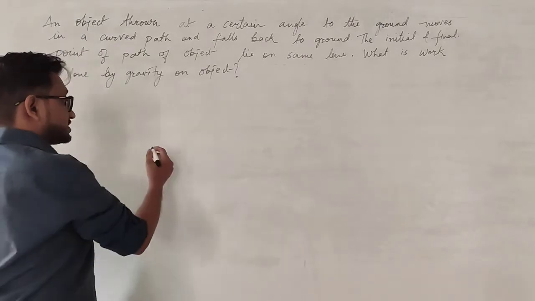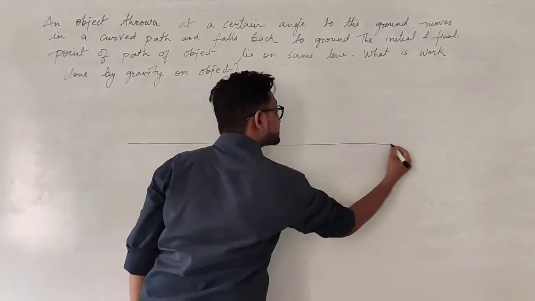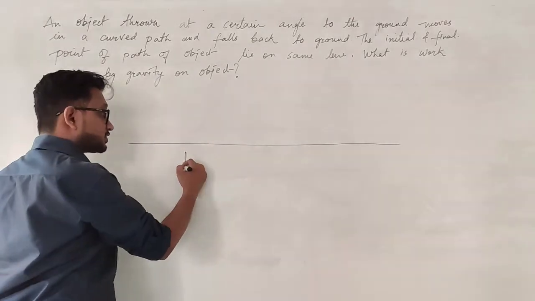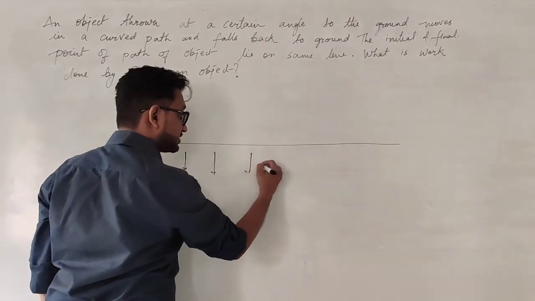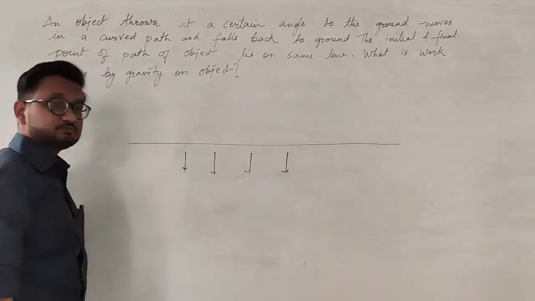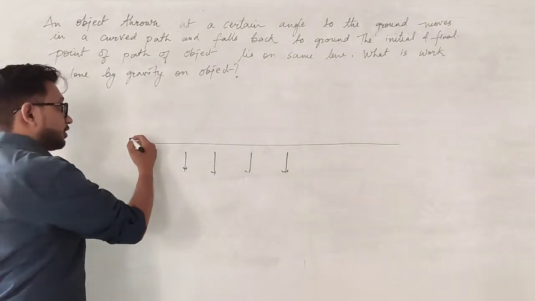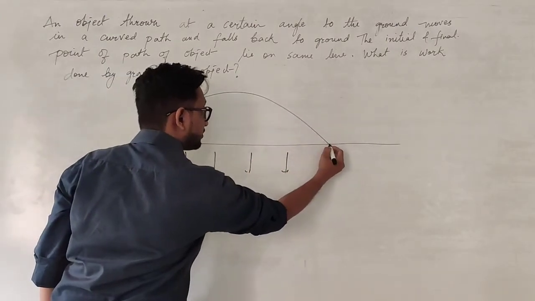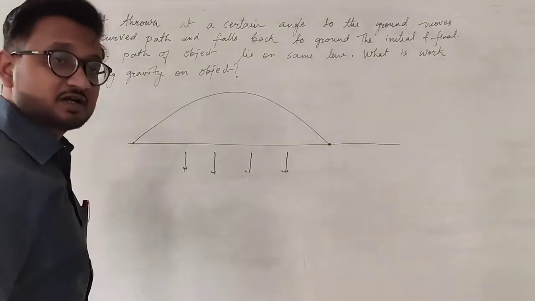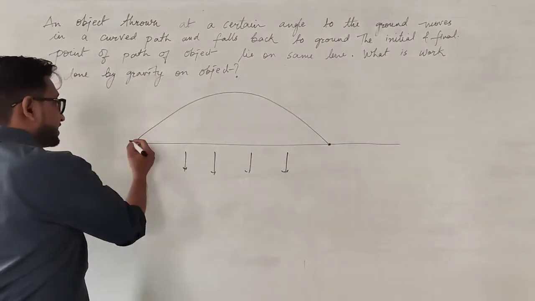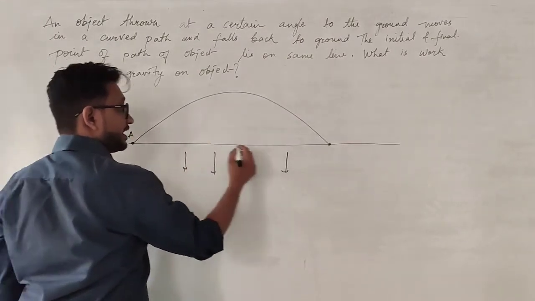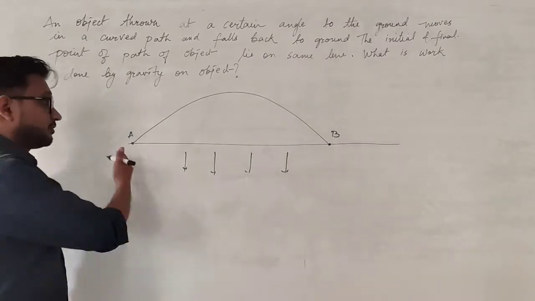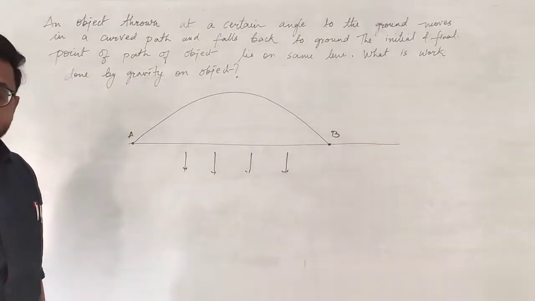So the simple question is, let's say that this is the ground surface, okay? And we know that the force of gravity always acts in a downward direction. So an object is thrown and then it falls on the ground somewhat like this in a curved path. And it is said that the initial point and the final point, they are on the same line. Obviously, if it is on the surface, it is on the same line.